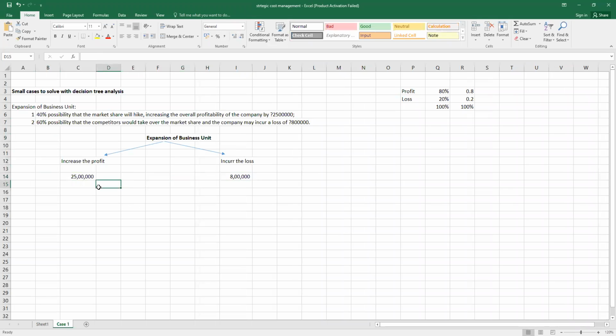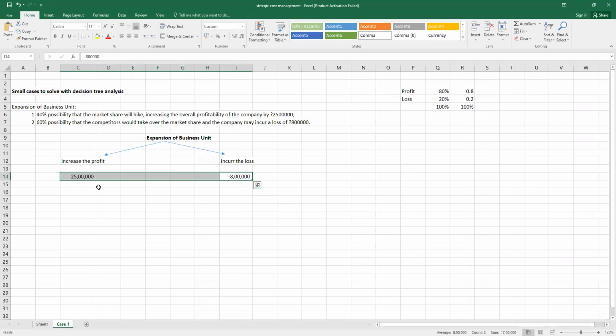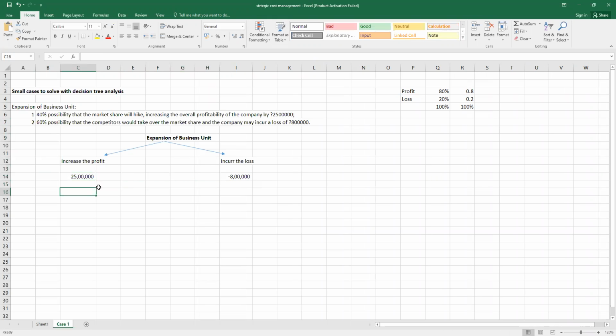Eight lakhs. But here we cannot just add profit and loss as it is and say, okay, the average is we can have the profit of 17 lakhs, because here comes the role of probability, the chance of occurring that event. Probability is called the chance of occurring. So the chances of occurring profit is 40%, while the chances of occurring loss is 60%.